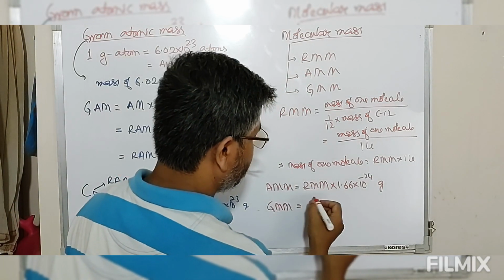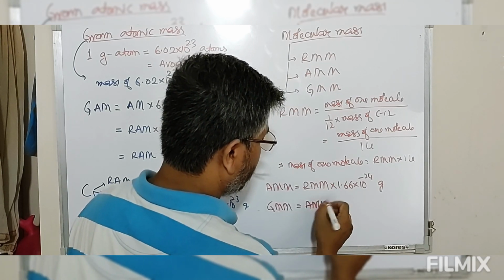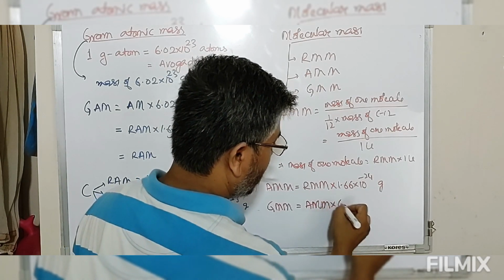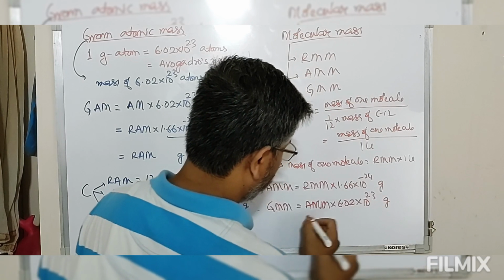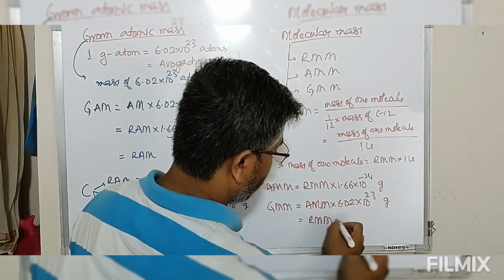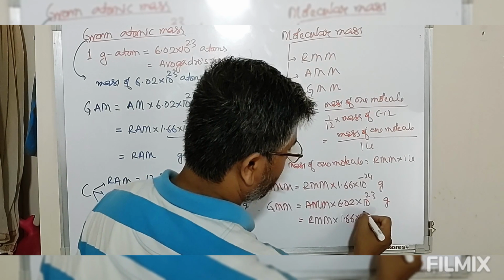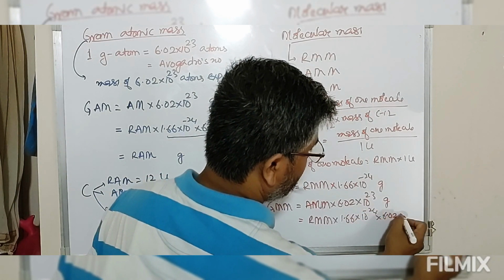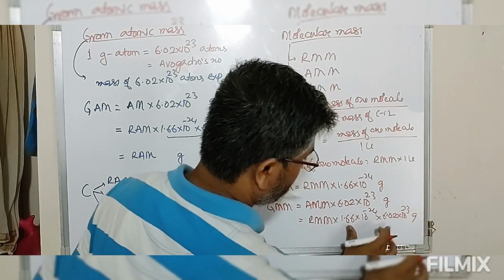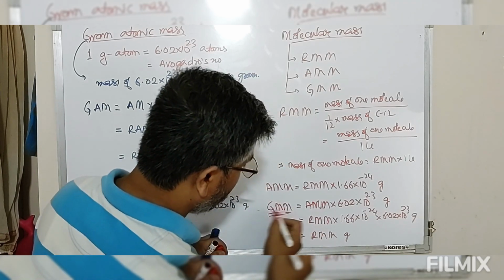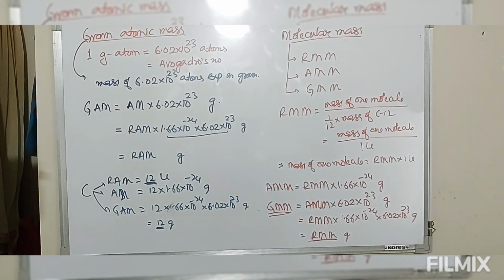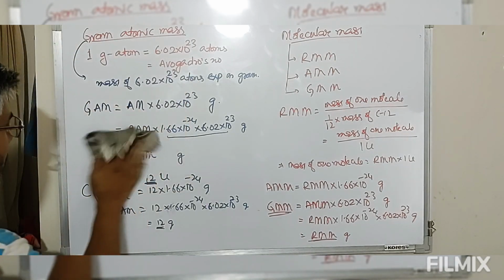So this is equal to absolute molecular mass × 6.02 × 10^23 molecules, in terms of gram. So this comes out to be RMM × 1.66 × 10^-24 × 6.02 × 10^23 gram. This comes out to be 1, so this is RMM in terms of gram. So gram molecule or gram atom represents how many species? 6.02 × 10^23 species. This may be atoms, this may be molecules.